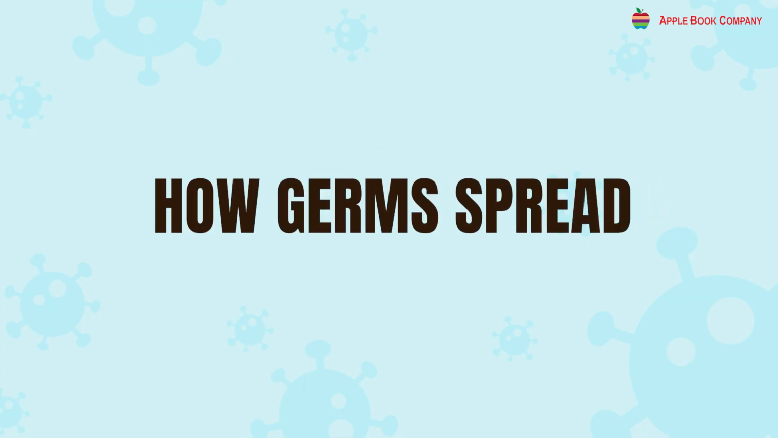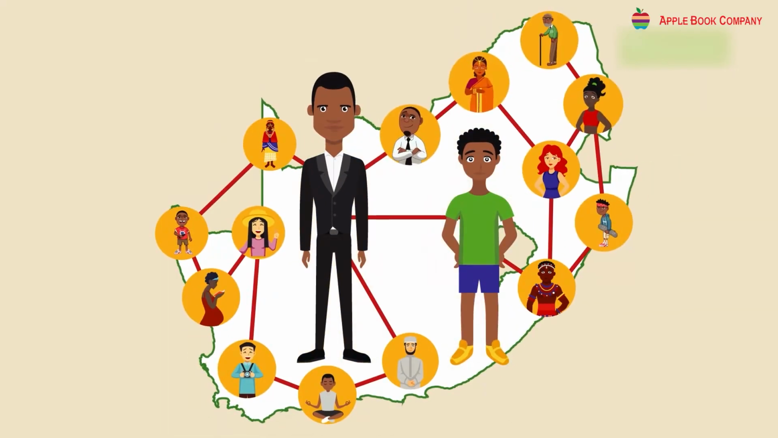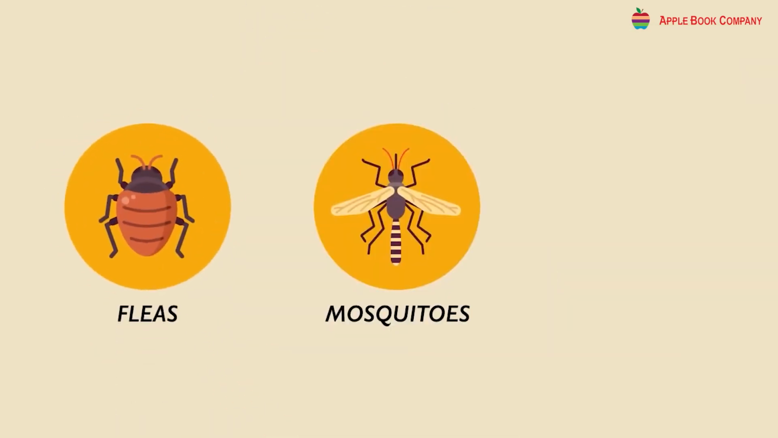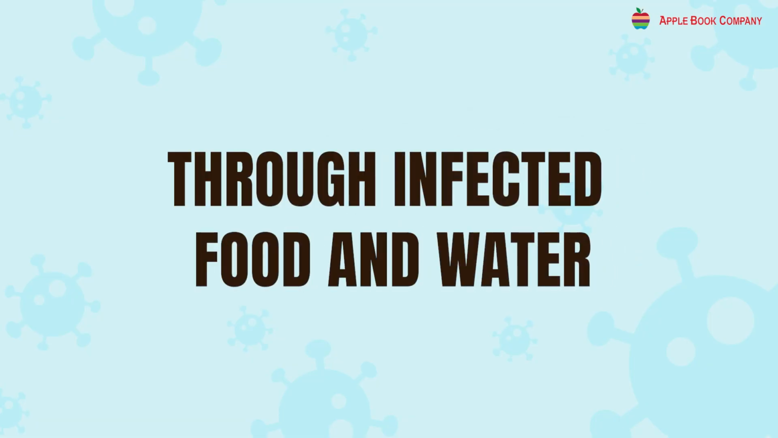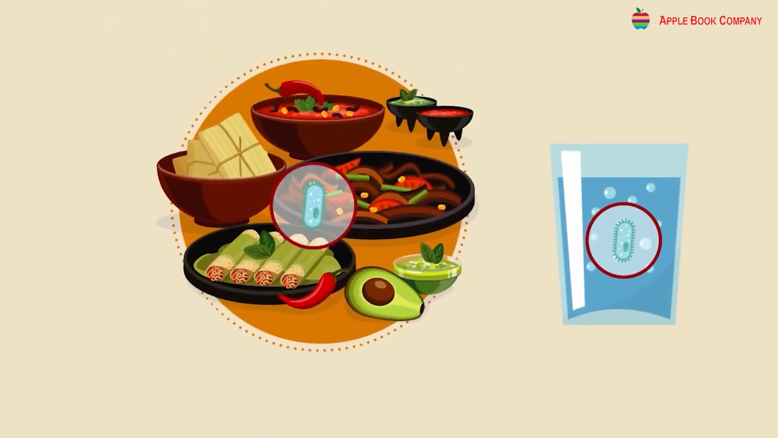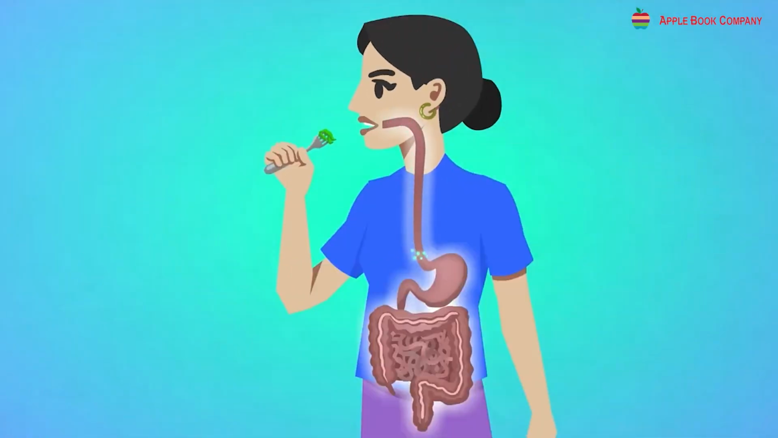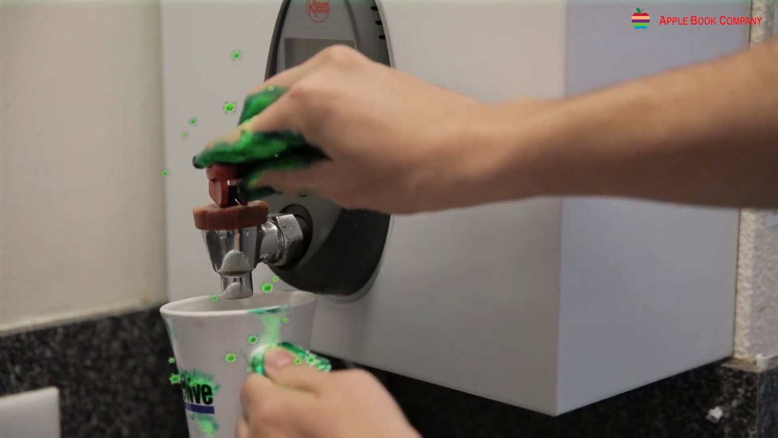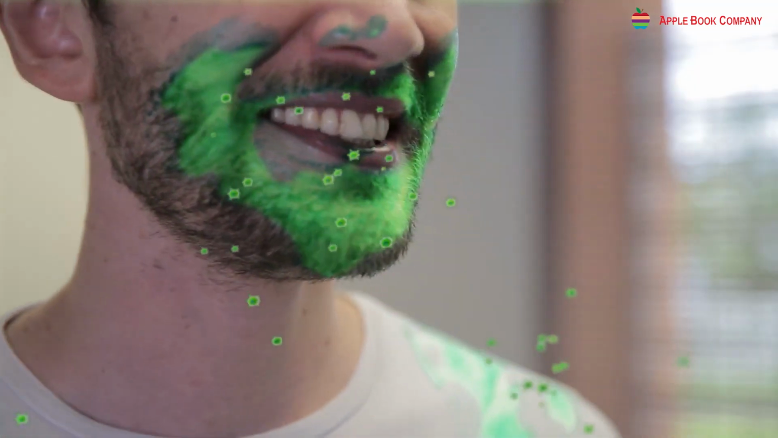How germs spread. Germs spread diseases from one person to another through contact, through air, contaminated food, insects, etc., which are called communicable diseases. Through infected food and water. Sometimes food and water are infected by germs. Flies carry germs. When they sit on food, they pass on these germs to our food. We fall ill when we eat such foods. Similarly, contaminated water also contains disease causing germs and can make us fall ill.